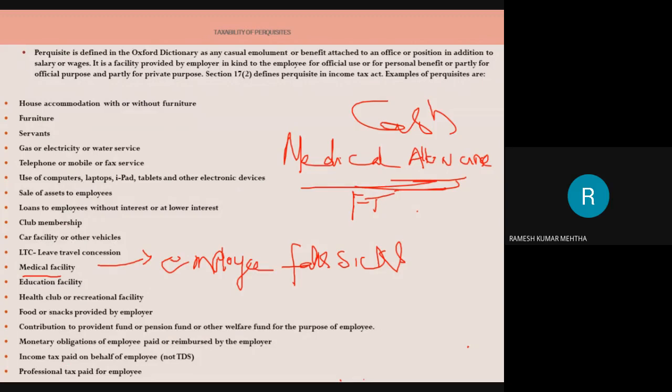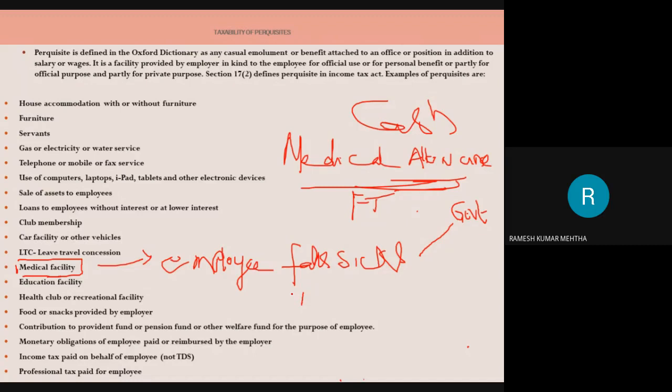Medical allowance. If the terms and conditions of the employment state that you go to a government hospital, get admitted and get checked up, then whatever expenditure you incur for the medical treatment, the company is going to reimburse to the government hospital. This is a case of medical facility provided by the employer to the employee.